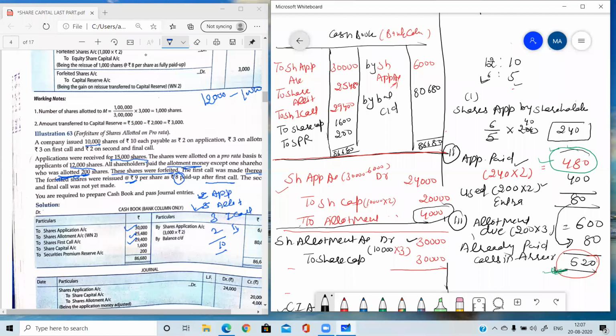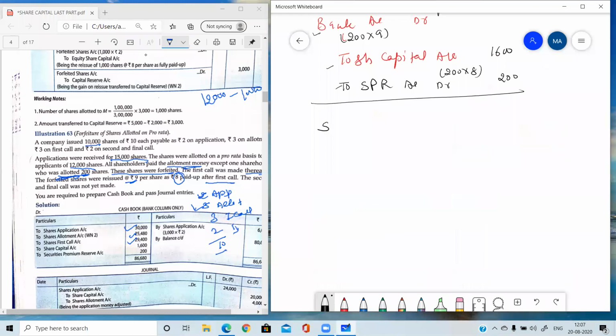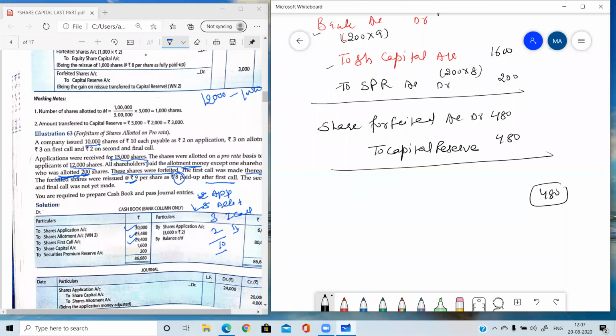And now the last entry, what was the last entry? That is the share forfeited account. As all the shares are issued, share forfeited account to capital reserve. There is no need to use the proportionate formula as all the shares are issued. The total amount in share forfeited was 480, and out of this no amount is used here, so the whole amount 480 will be transferred to capital reserve and the account will be closed.